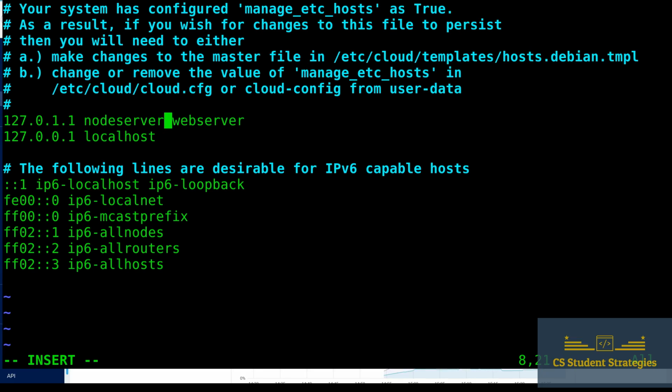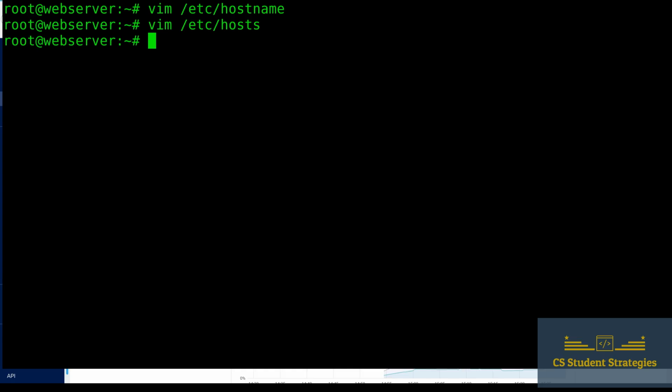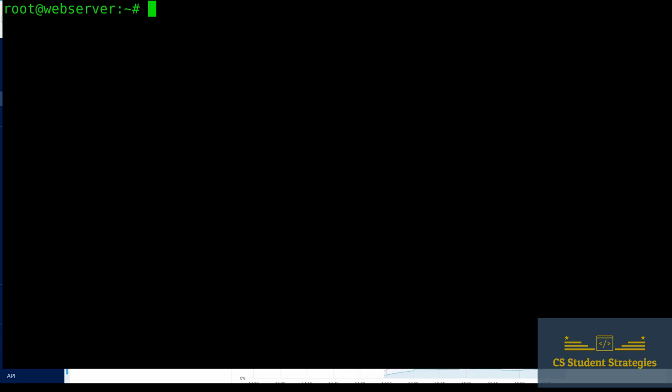Then I'm going to hit escape. And then I'm going to go over to this next w and do the same thing. cw. And then I'm going to type in nodeserver. And then I'm going to hit escape. And then I'm going to hit :wq. And that's going to save this file. So now we have saved our hosts. Now our hostname, it's not going to show up until we do a reboot, but that hostname has been changed on this server.